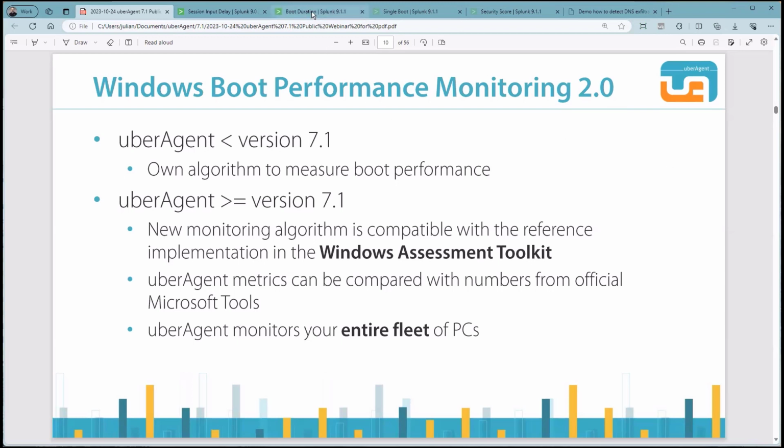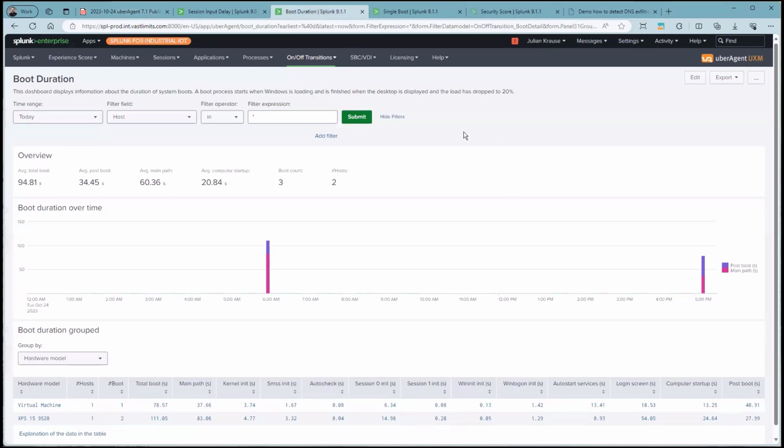But let's have a look at the boot duration dashboard here. So the dashboard itself is not new, but I think it's worth showing what we can pull out of a boot process. Again, the first row represents some overview values for all boots that were found in the time range selected above. So in this case, we're looking at today. So we've seen 3 boots on 2 different hosts. And on the time chart, you can see when those boots happened, and you can actually see how the main path and the post-boot duration was over time.